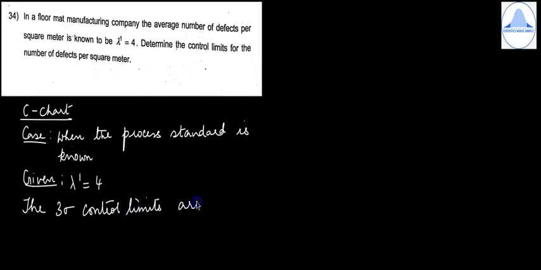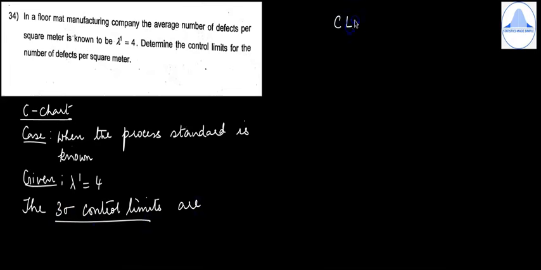So I'll write here given lambda dash is equal to 4. So next sentence you can write the 3 sigma control limits are,